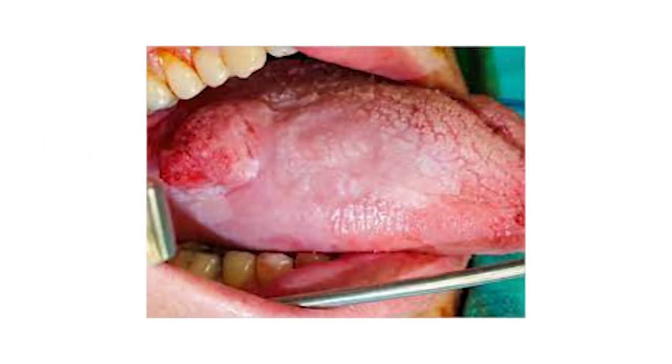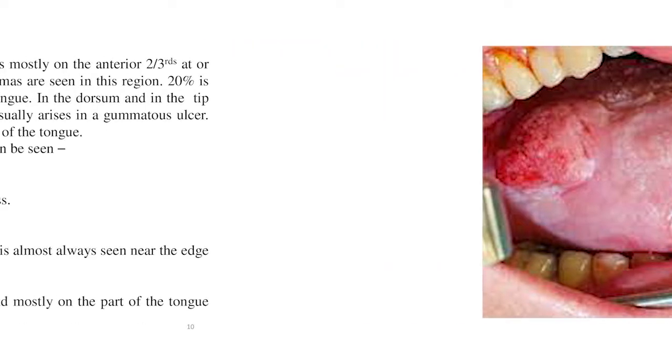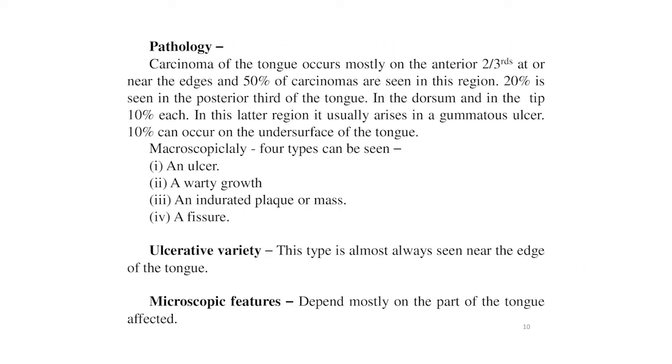Dear students, here is a good image on your screen. You are watching the carcinoma of the tongue. Now the pathology. Carcinoma of the tongue occurs mostly on the anterior two-thirds and near the edges, and 50% of carcinomas are seen in this region. 20% is seen in the posterior third of the tongue, in the dorsum and in the tip 10% each.